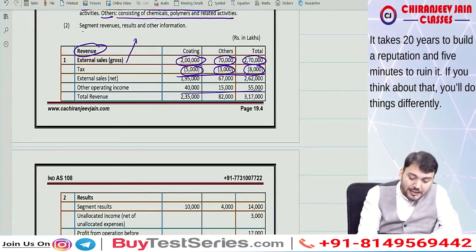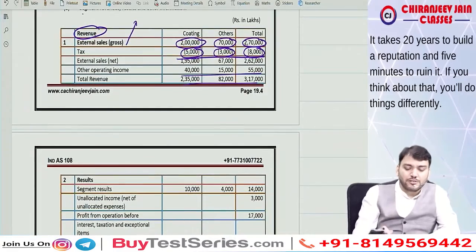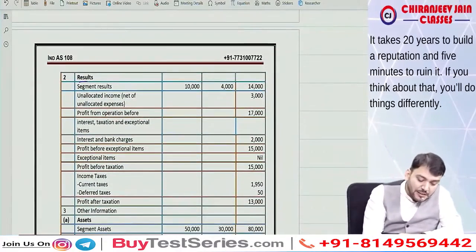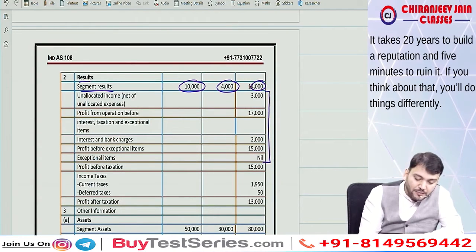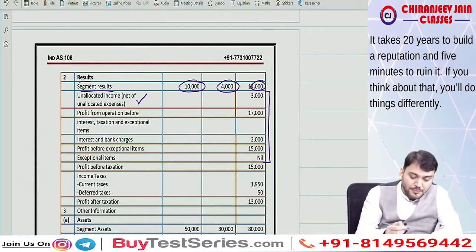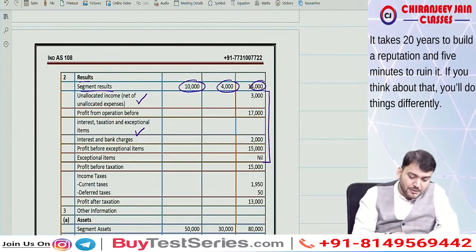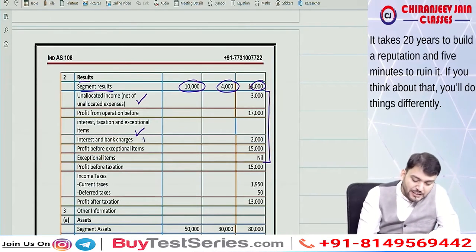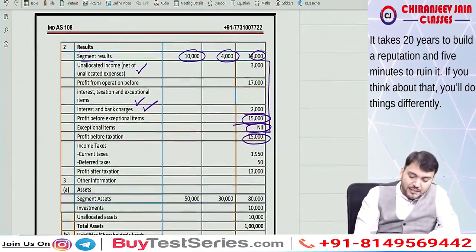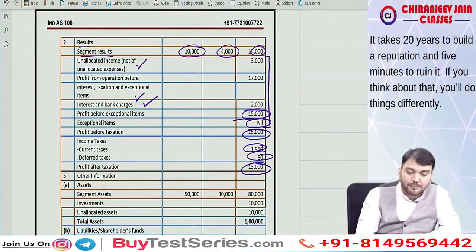Then other operating income. So this becomes total revenue, and there is no inter-segment sale given, so no reconciliation is required. Then segment result is given. Then we do reconciliation with unallocated expense, unallocated income net of expense, then interest net of expense, and interest and bank charges. This becomes profit before exceptional item, then exceptional item, then profit before tax, then current tax and deferred tax, and this becomes profit for the period.